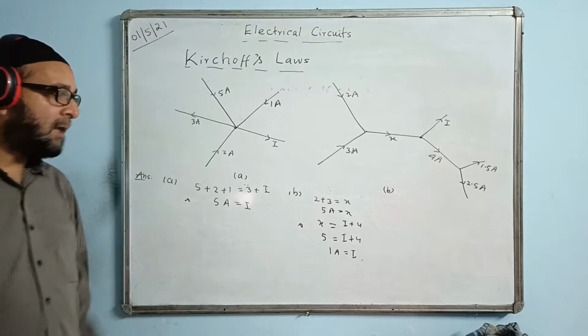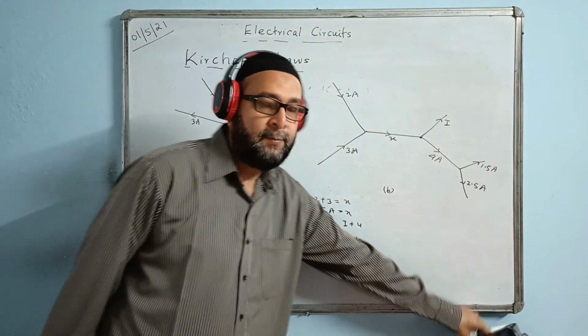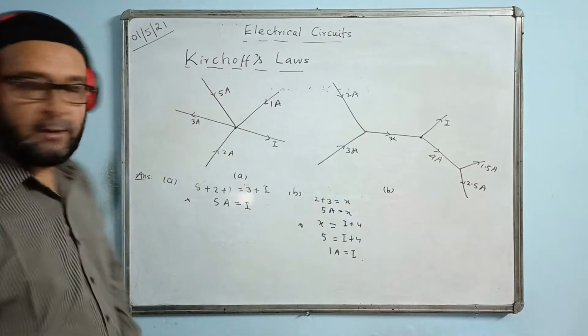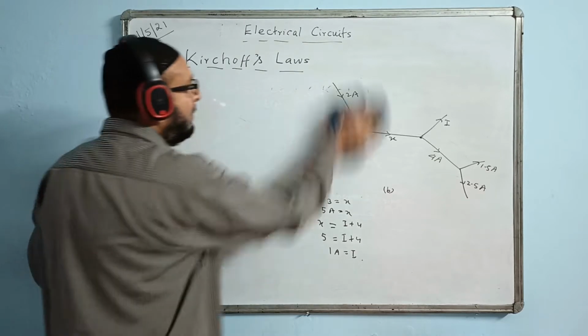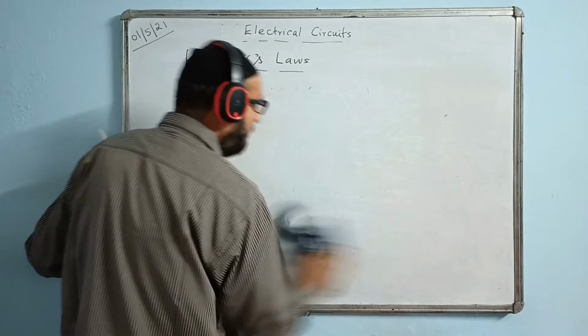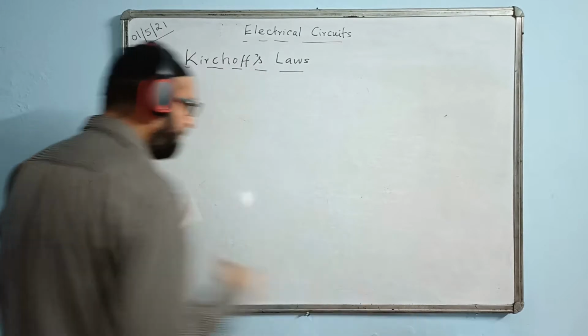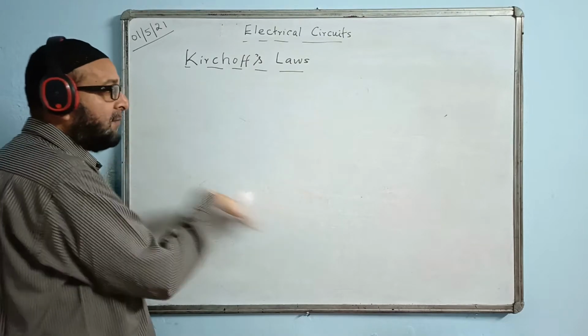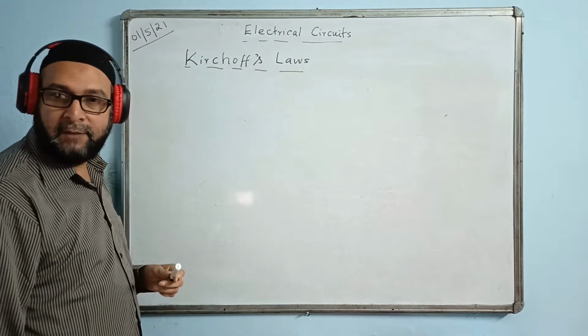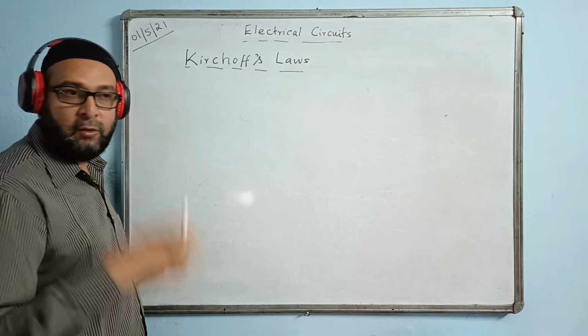Okay, I think you got this idea, how we apply KCL, that is Kirchhoff's current law. Now I will discuss Kirchhoff's voltage law, the loop rule. For the second law, a closed path for the flow of current will be given, a closed network, that is called a loop.